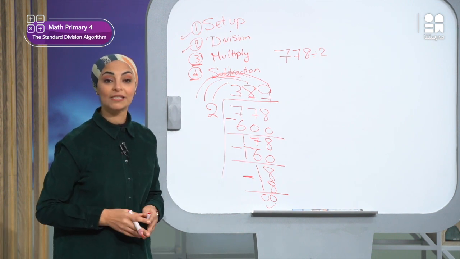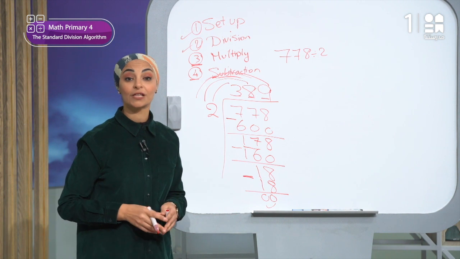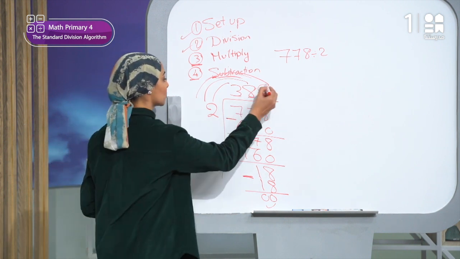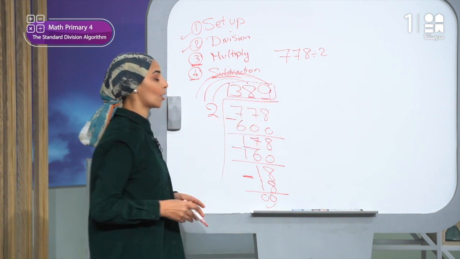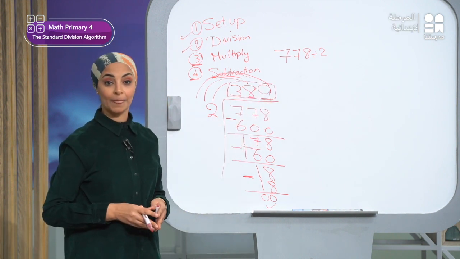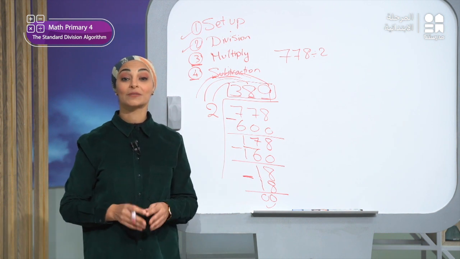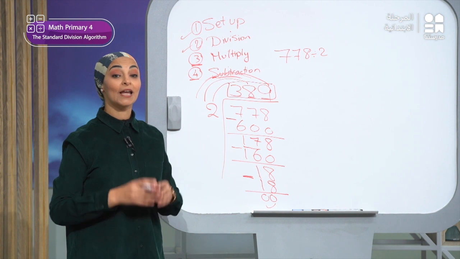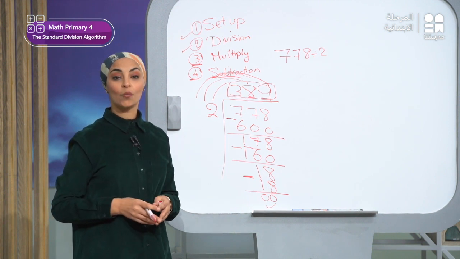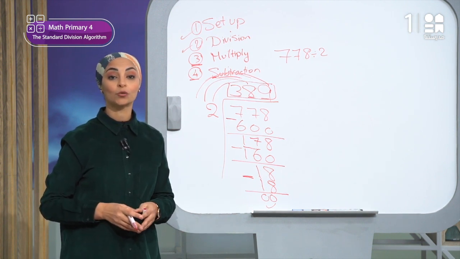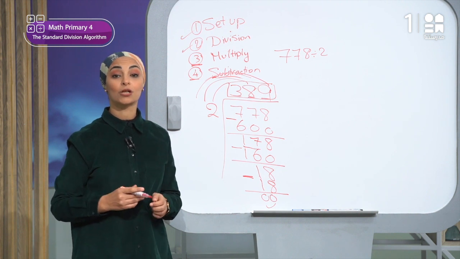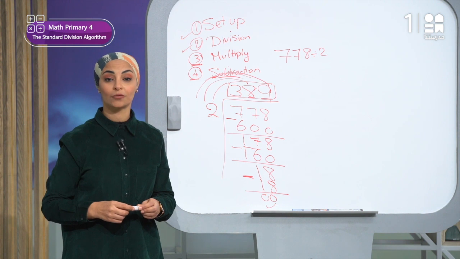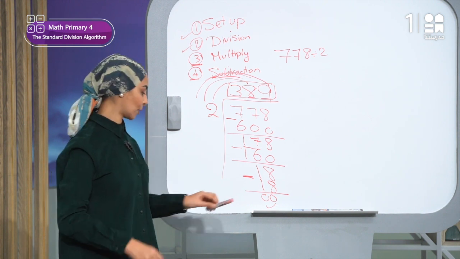When the remainder is 0, we say that the division is without any remainder. The quotient is what? The quotient, or my answer, is 389. You can solve the rest of the problems in the same way. And by now, we have studied division in more than one way. We can now apply what we understood about the division to solve the problems in the connect part in your school book on page 316. Let's see it all together.